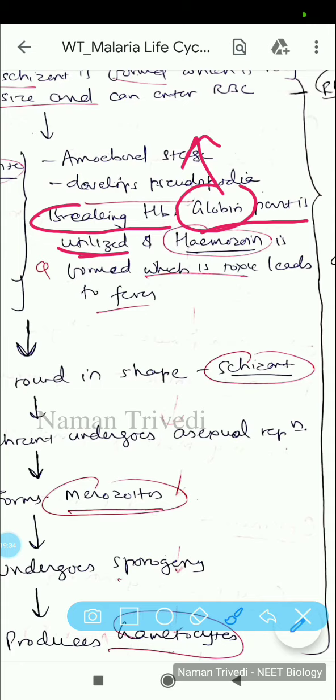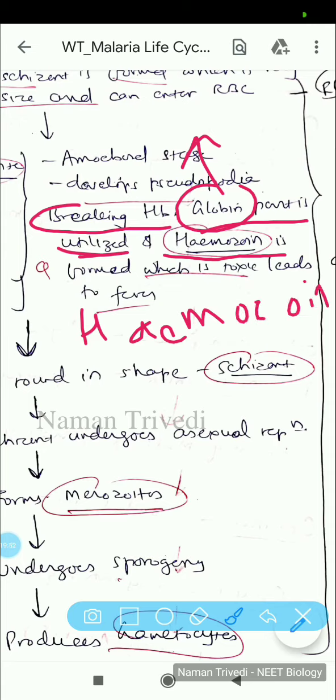Anopheles mosquito will use this as nourishment, but here this activity is of the plasmodium. Hemoglobin is one of the proteins for which the mosquito bites, but here plasmodium will start consuming globin, and through its metabolic activity it forms something termed haemozoin. This haemozoin is very toxic and it leads to fever.